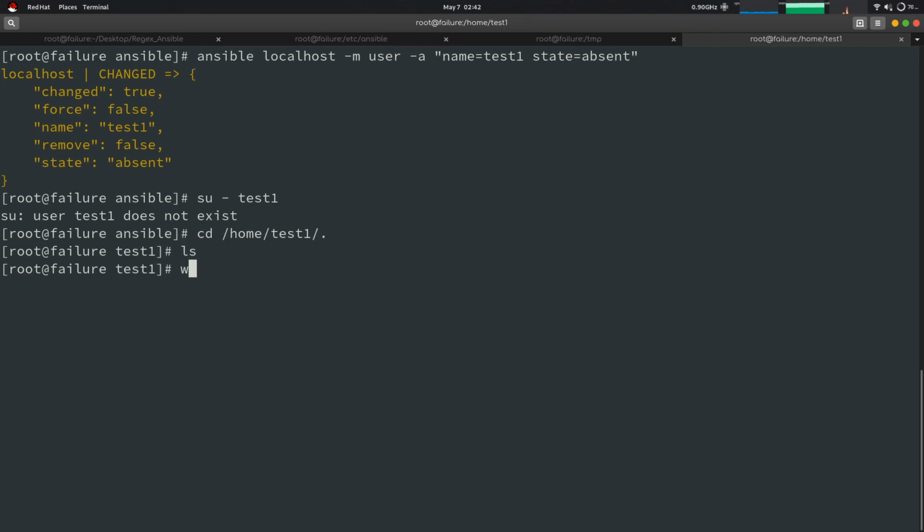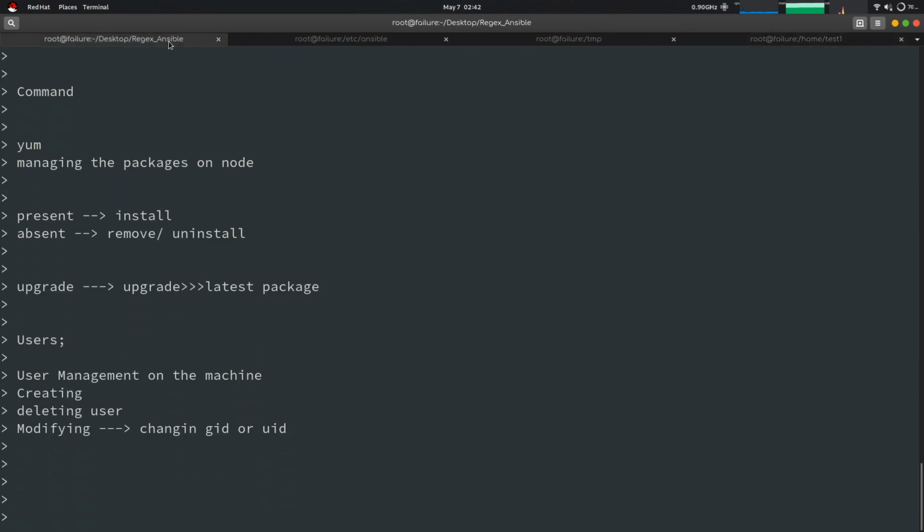And if you go to /home/test1, then the folder is still there. So your tasks. Task 1 will be to write down how to delete a user along with its home directory.